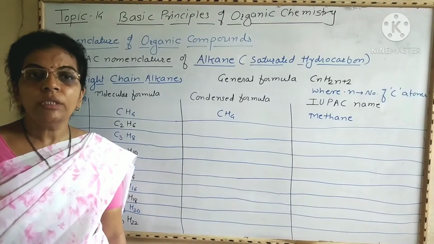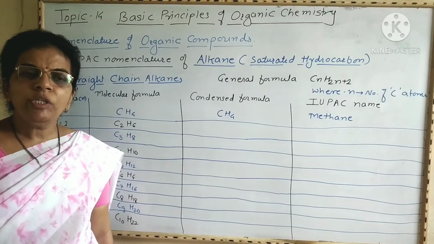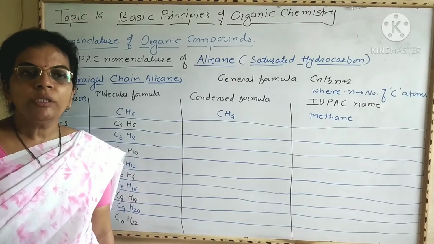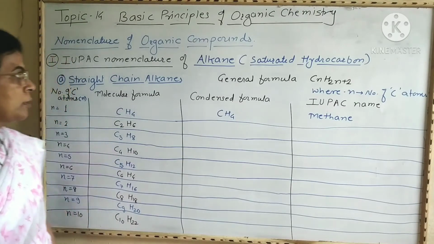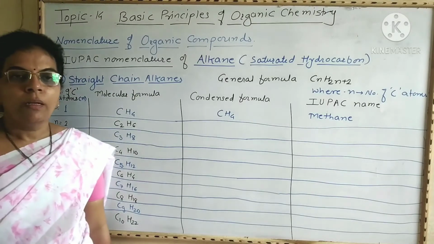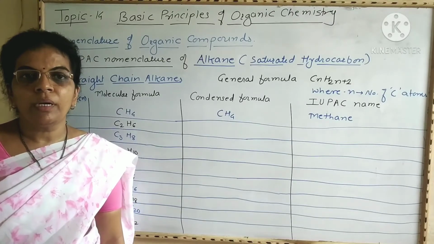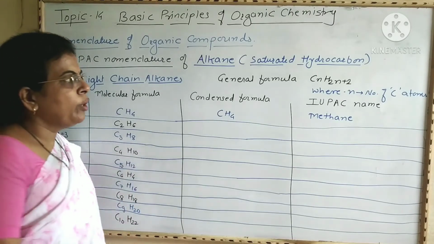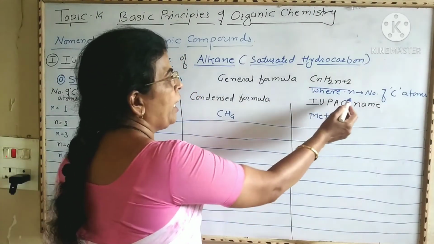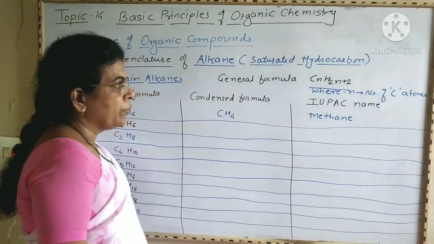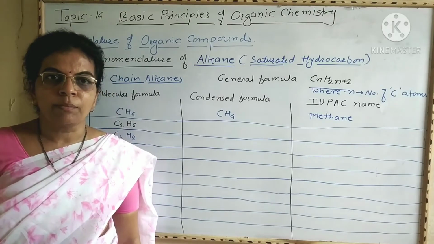Now we are going to see the IUPAC nomenclature of organic compounds, in which first we are going to see the IUPAC nomenclature of alkanes, starting with straight chain alkanes. Alkanes are aliphatic saturated hydrocarbons having carbon-carbon single bonds. The general formula of alkane is CnH2n+2, where n is the number of carbon atoms.